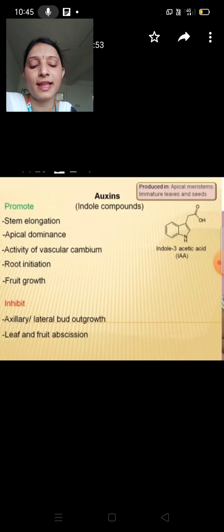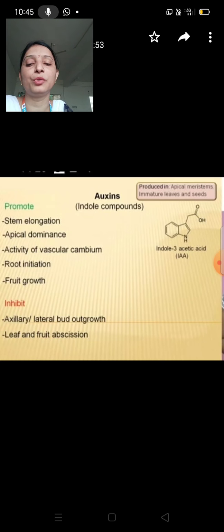Auxins help in root initiation and also help in fruit growth. Next, inhibitory effects: auxins inhibit axillary or lateral bud growth, and also inhibit leaf and fruit abscission.